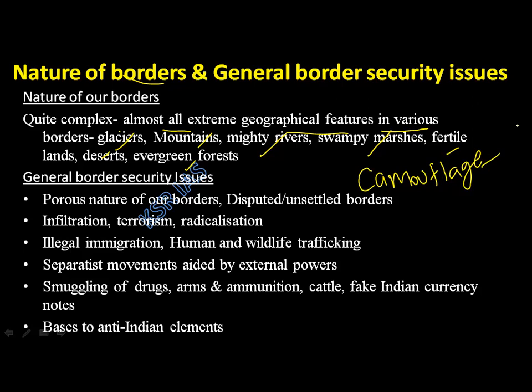This can happen in evergreen forests. So deserts, swampy marshes, fertile lands, mountains. In our India-China borders, our security forces should be able to climb the mountains. They should know how to climb a mountain because there are mountains there, glaciers. So every border, every geography has its own requirements, its own advantages and disadvantages. Now, could you understand how geography is related to internal security? Your geography will definitely affect your internal security.